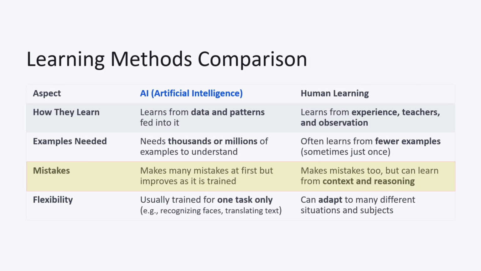AI makes many mistakes at first, but improves as it is trained. Humans make mistakes too, but can learn from context and reasoning. AI is usually trained for one task only, for example, recognizing faces or translating text. Humans can adapt to many different situations and subjects.